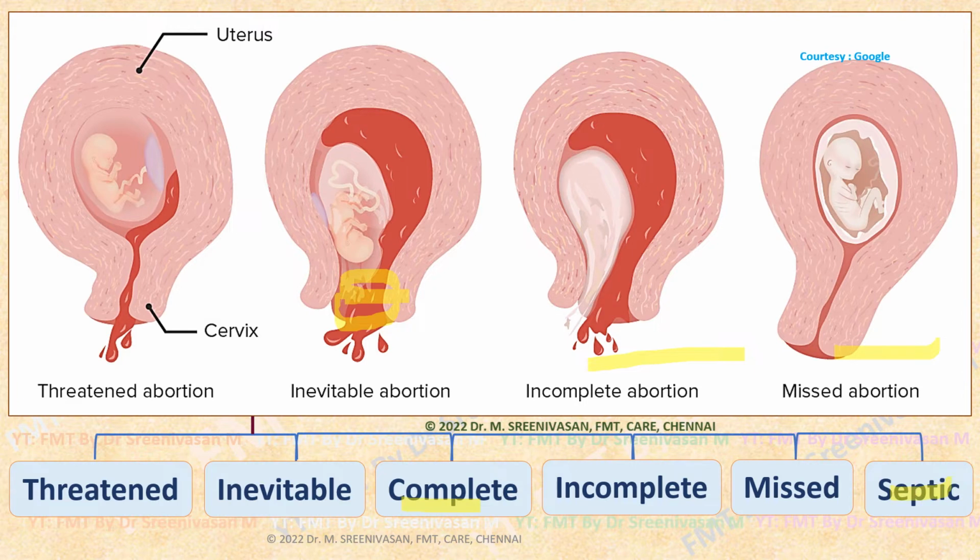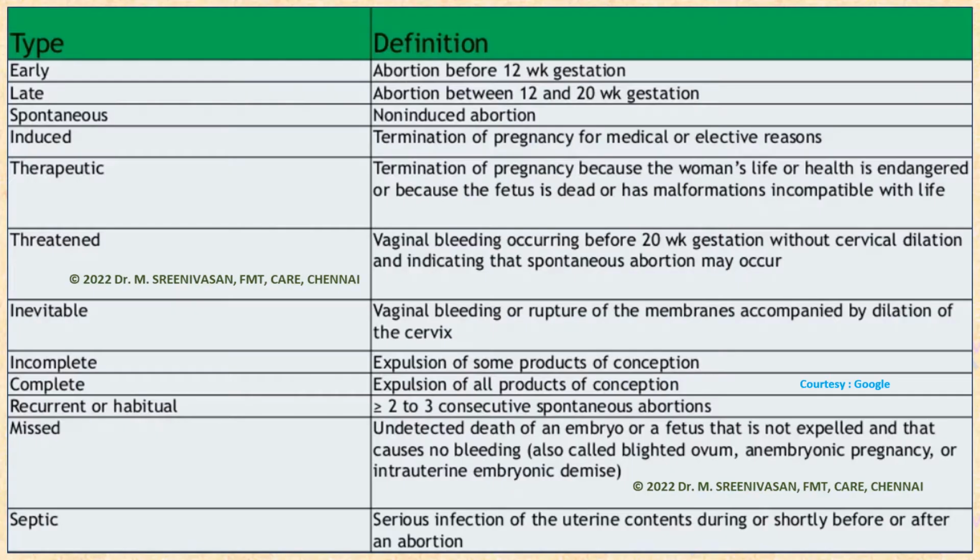Septic abortion is one where uterine infection occurs, that is immediately after the abortion or during the abortion or just prior to abortion, leading to maternal infections. There are other types of abortions like early abortion, which means abortion occurring in the first trimester. Then if it occurs later, then it is called a late abortion.